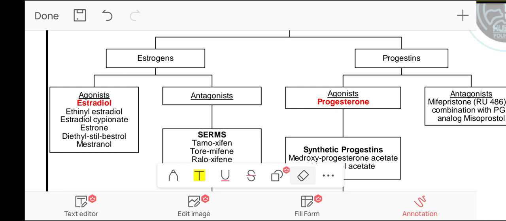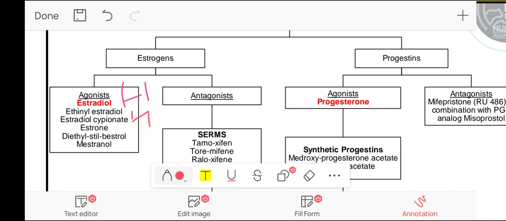The first is hypogonadism. Next is hormone replacement therapy, in females who have estrogen deficiency resulting from premature ovarian failure, menopause, or surgical removal of ovaries. In all these conditions, HRT is used. Also, it is effective in the prevention of bone loss and osteoporosis. Also, estrogen is a component of hormonal contraceptives.